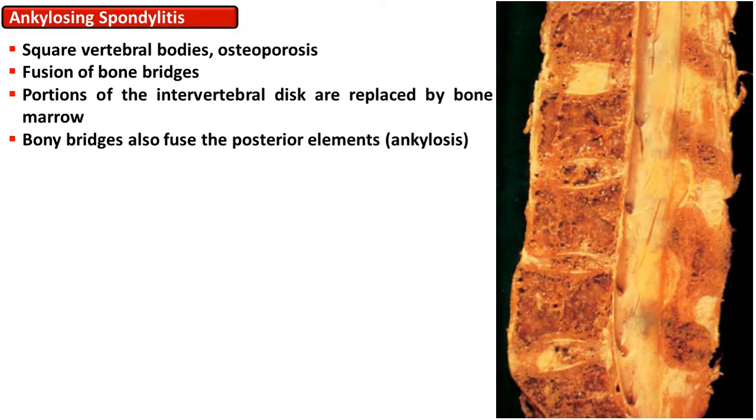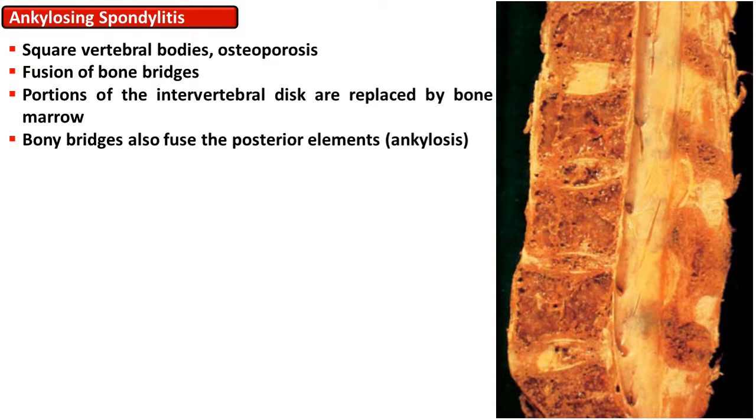Ankylosing spondylitis symmetrically affects sacroiliac joints and then involves small joints of the posterior element of the spine. Due to resultant destruction, the spine fuses posteriorly, then vertebral bodies become square, as shown in this picture of the vertebral column, which is cut vertically to show the square-shaped vertebral bodies and fusion by bone bridges.